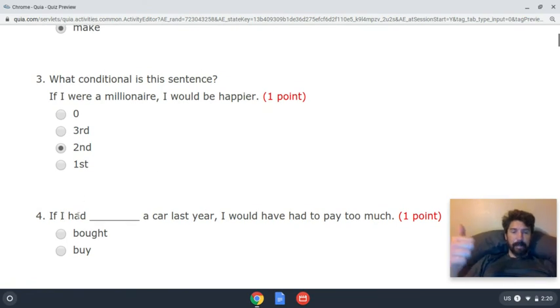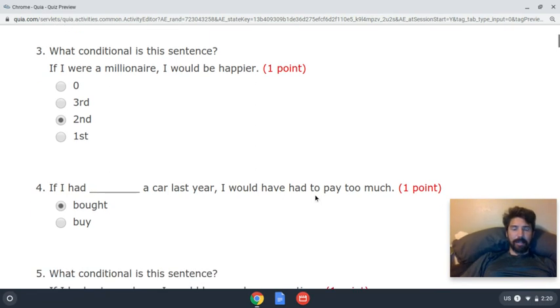If I had, remember have, has, had, verb 3? There it is. Bought a car last year. I would have had to pay too much. Did the person buy a car last year? No, we didn't. By the way, which conditional? Third conditional. Okay, so when you have the past perfect, it's the third conditional.